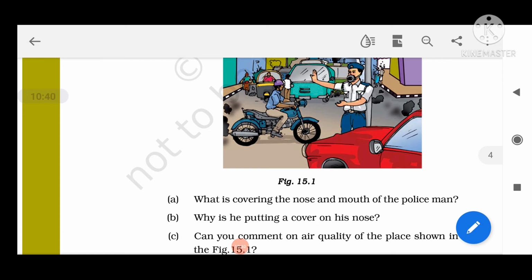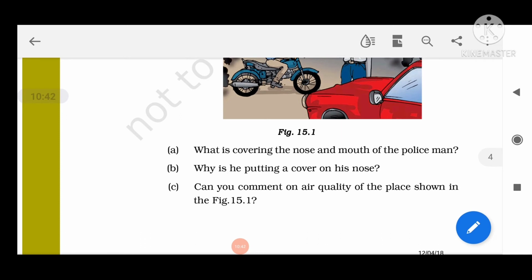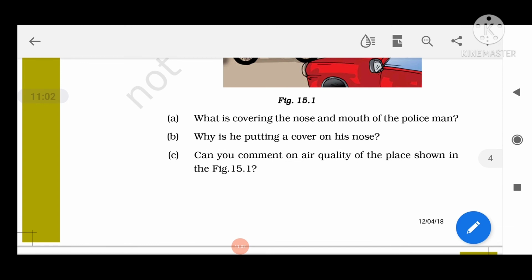Question number C: can you comment on the air quality of the place shown in the figure? In the given figure, the quality of air is very polluted because there is a lot of smoke and harmful gases such as carbon monoxide and sulfur dioxide, emitted by automobiles, along with dust particles in the air.